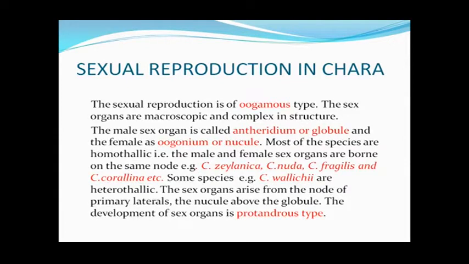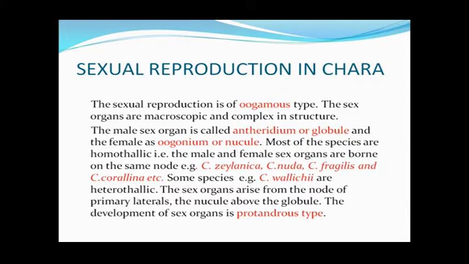The male sex organ is called the globule or antheridium, and the female sex organ is called the nucule or oogonium. Most of the species are homothallic, that means the male and female sex organs are produced on the same node of the primary lateral in most species like Chara zeylanica, Chara nuda, Chara fragilis and Chara corallina. But some species are heterothallic also, like Chara wallichii. In heterothallic species, the sex organs are produced on different thalli.